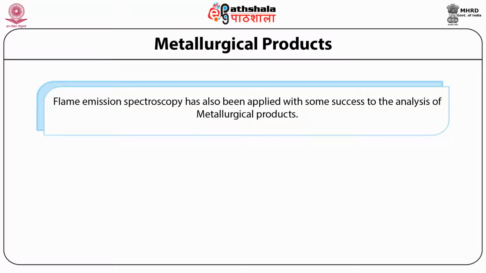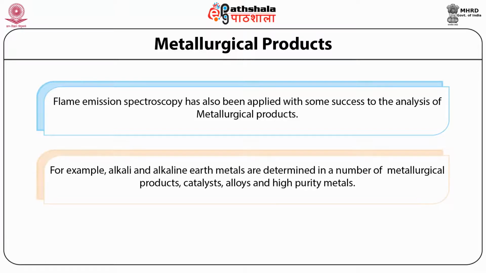Flame emission spectrometry has also been used in metallurgic analysis, in the analysis of metallurgic products. For example, alkali and alkaline earth metals are determined in a number of metallurgic products. Like if you are preparing an alloy or using a catalyst or high purity metals, you need to check the purity of the substance, and in an alloy to know the different concentrations of the metals. So this can be effectively used for determination of various elements or metals in metallurgic products.